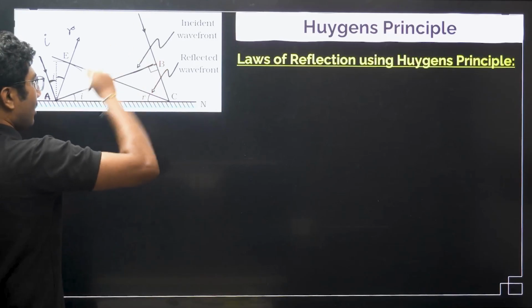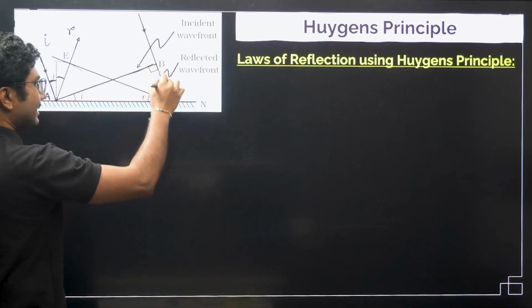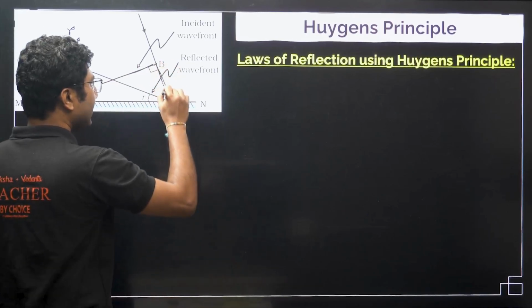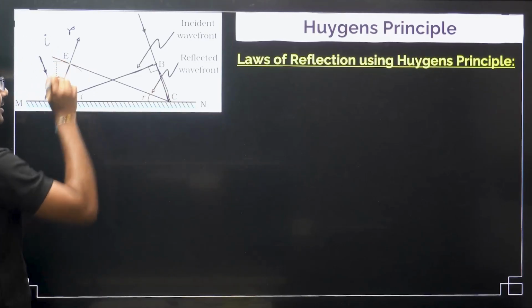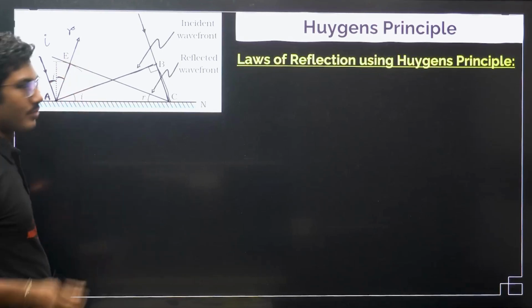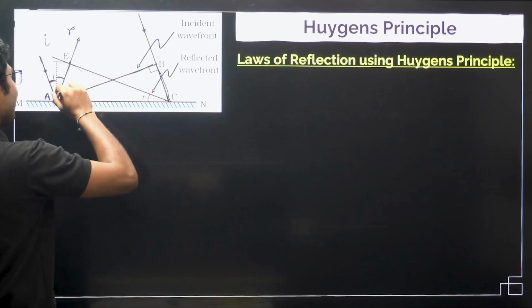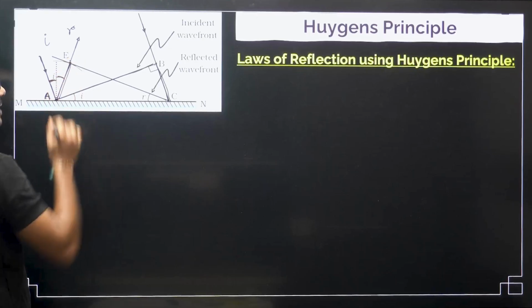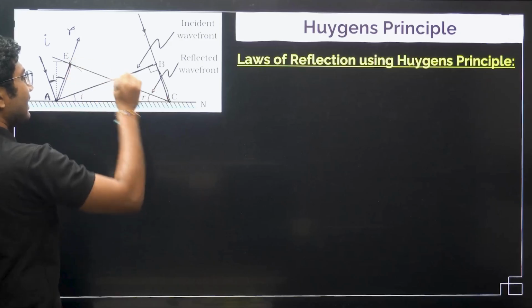Now, by the time B reaches point C, which is the campusing, by the time B gets a job, A has already started earning money. So he is at that point E. So now they are again at the same line. A came here, it fell at point A, it reflected back, but this line just reflected at point C. That means these 2 points are again in the same phase.